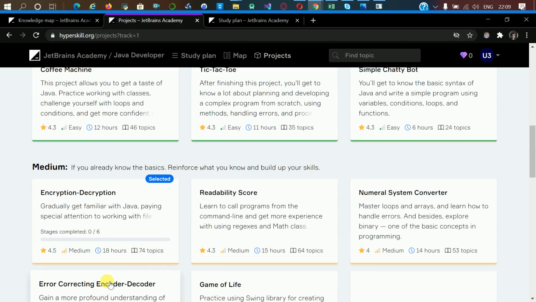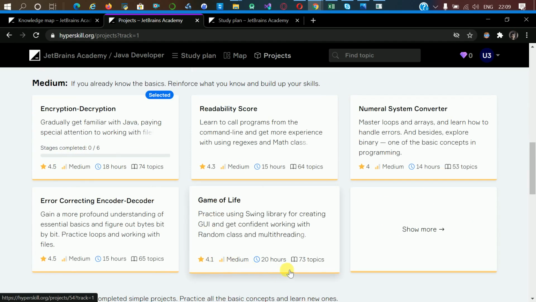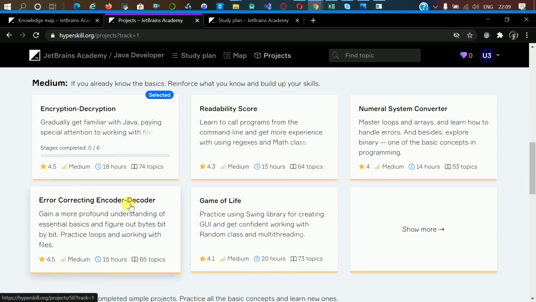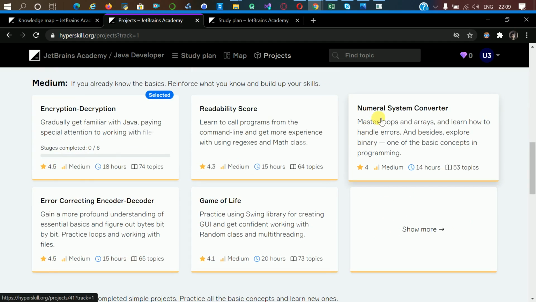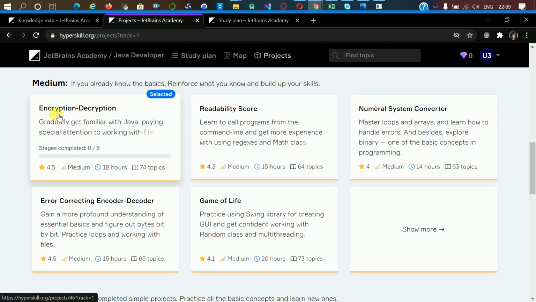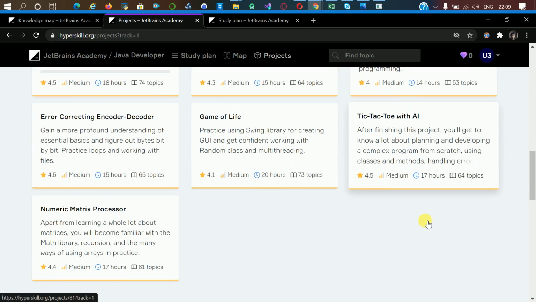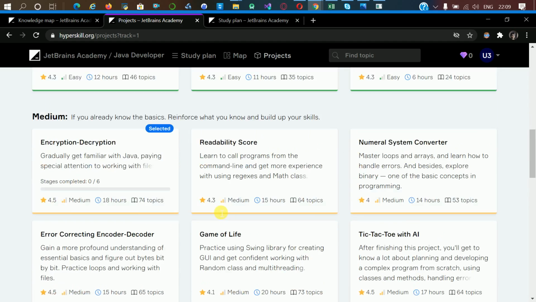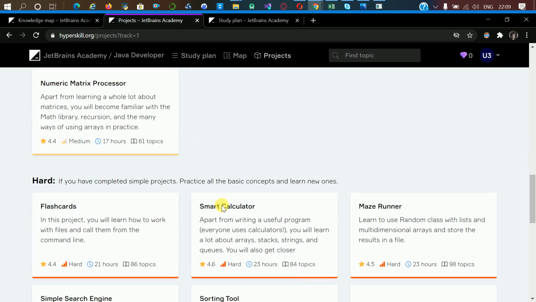And the medium ones are 18 hours, 15 hours, 14, 20, and 15. Okay, error correcting encoder, game of life, numeral system converter, rock-paper-scissors, encryption decryption, and so more. Tic-tac-toe with AI. Okay, medium also has tic-tac-toe with AI. Okay, and numeric matrix processor.